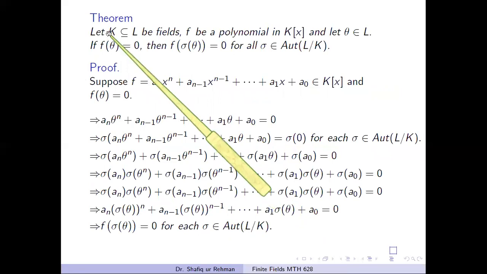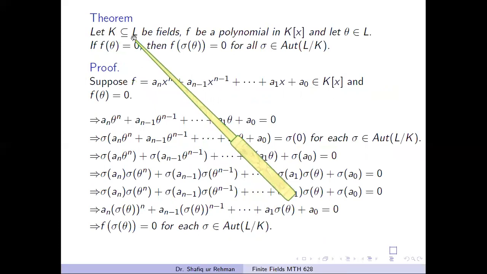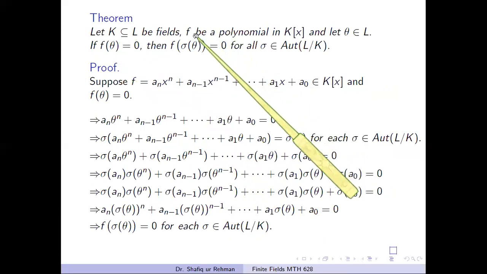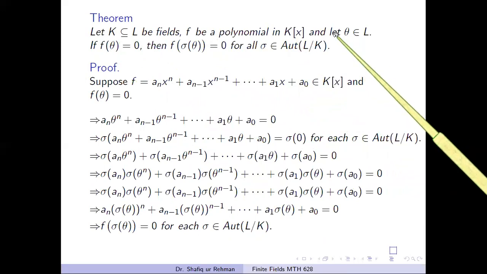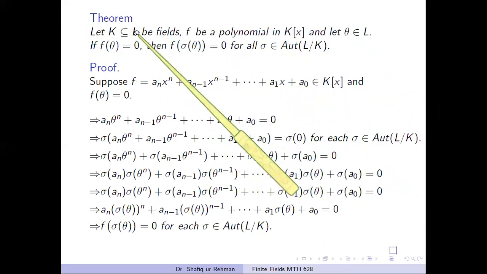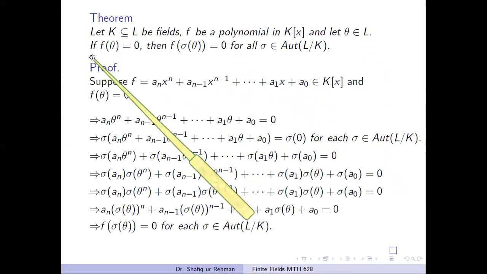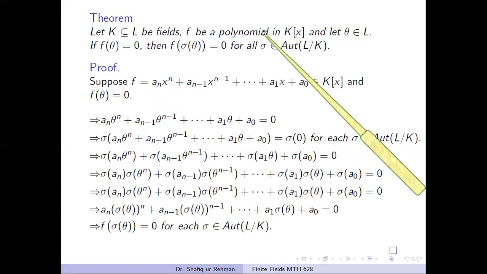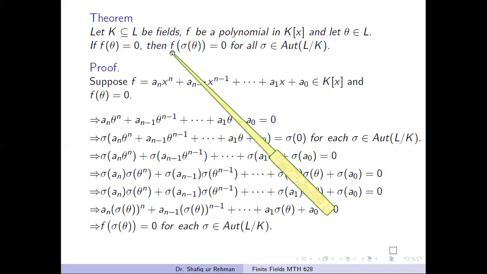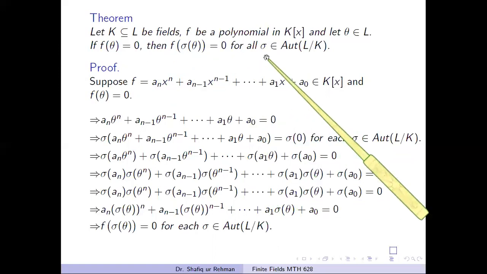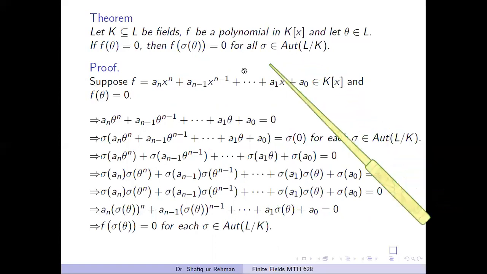And this is a very important theorem of this lecture. Let K be a subfield of a field L and f any polynomial with coefficients in the field K, and theta is any arbitrary element in the field L. This theorem says that if theta is a root of this polynomial f, then sigma of theta is also a root of the same polynomial, for all sigma belonging to the set of all automorphisms of L over K.